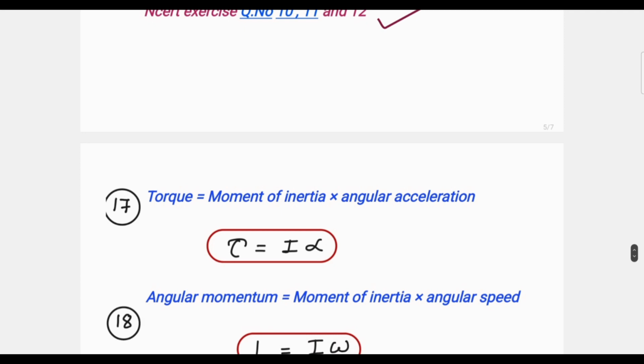Next comes torque tau equals I alpha. It's also a guaranteed one for your NEET. This is the relation between torque and angular acceleration. There are so many PYQs. If you check NEET PYQs, you can see in those question papers they are repeatedly asking questions based on this concept. Always, concept is important.